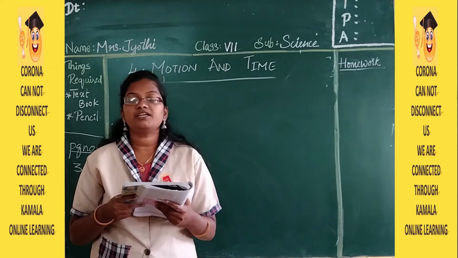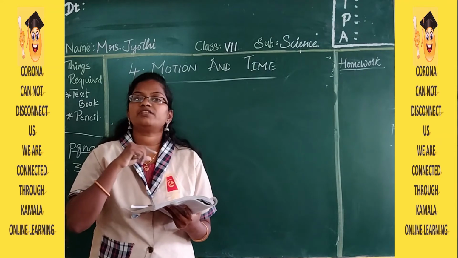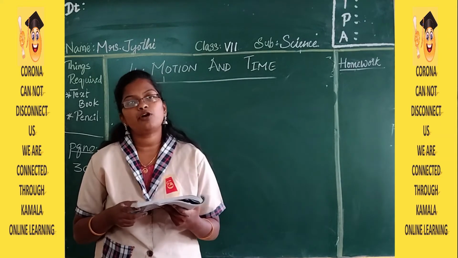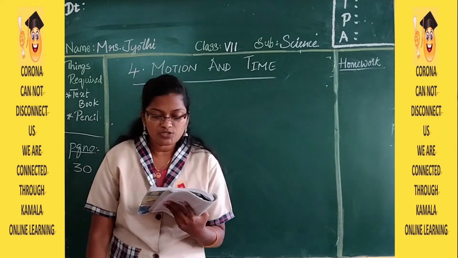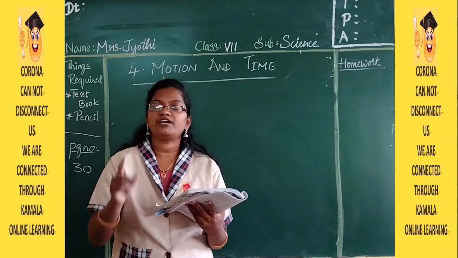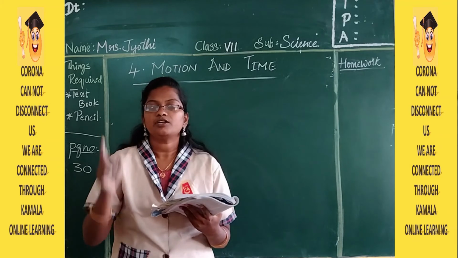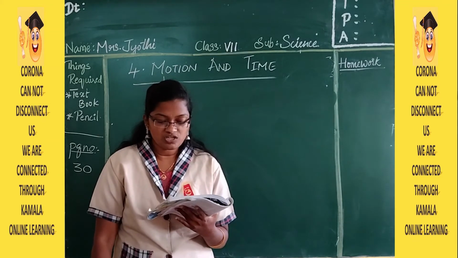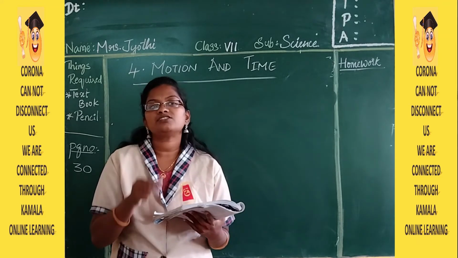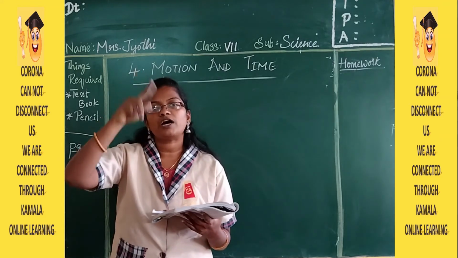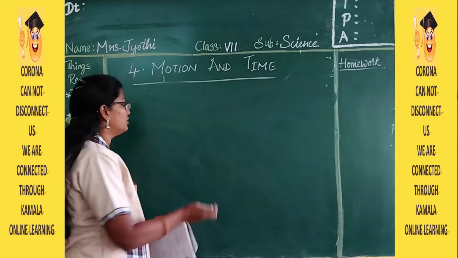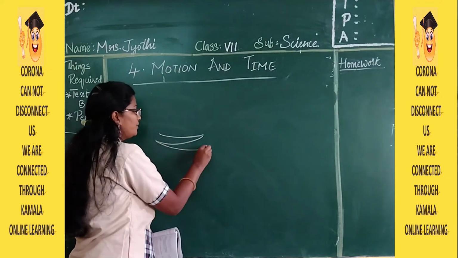A car traveling in a straight road. Whenever there is a straight road, the person in the car travels at a uniform speed. Then motion of blades of a ceiling fan. So how a fan moves in rotatory position. Then motion of needle in a running sewing machine. A needle attached to a running sewing machine will move up and down. Then motion of a pendulum clock on an old wall clock. It will give to and fro movement like this.